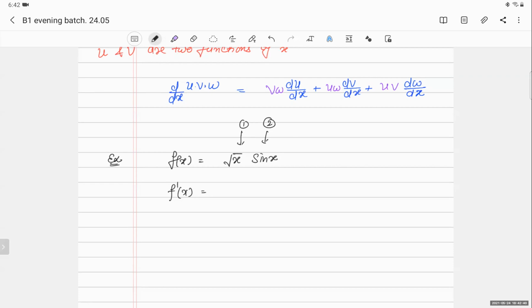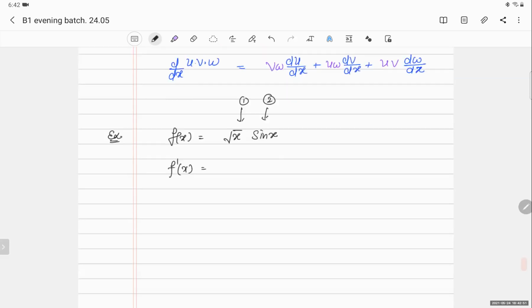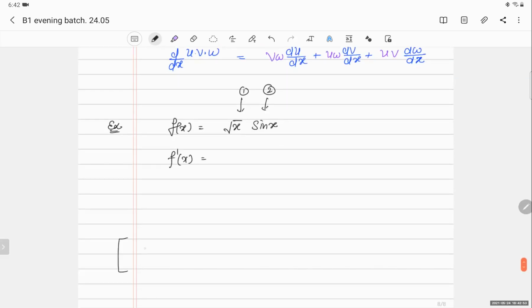What is the derivative of root x? d by dx of root x becomes half x raised to half minus 1, so it becomes 1 upon 2 root x. And d by dx of sin x becomes cos x.